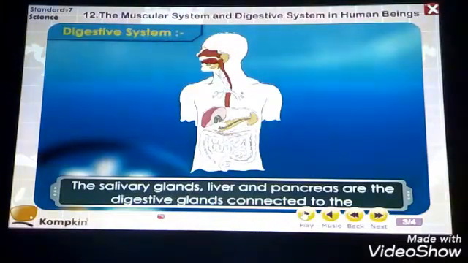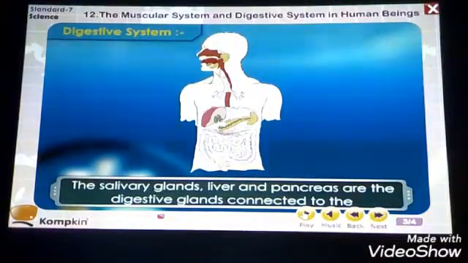Now let us go with the liver. Liver is the second most important digestive gland which is a little bit bigger in size and it is releasing the digestive juices in the form of bile salts or bile solutions.